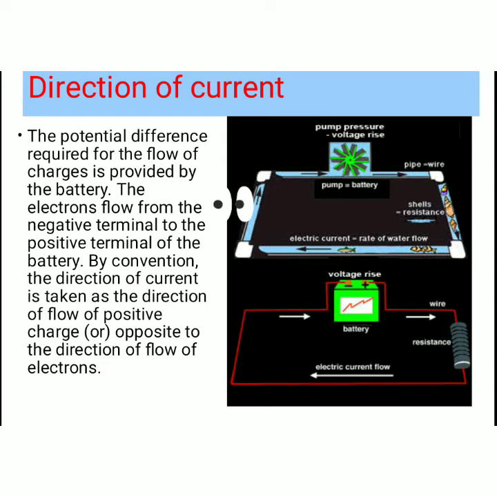Actually, electrons flow from the negative terminal to the positive terminal of the battery. By convention, the direction of current is taken as the direction of flow of positive charges, opposite to the direction of flow of electrons. So it is called conventional electric current. The conventional electric current is taken from the positive terminal to the negative terminal of the battery.